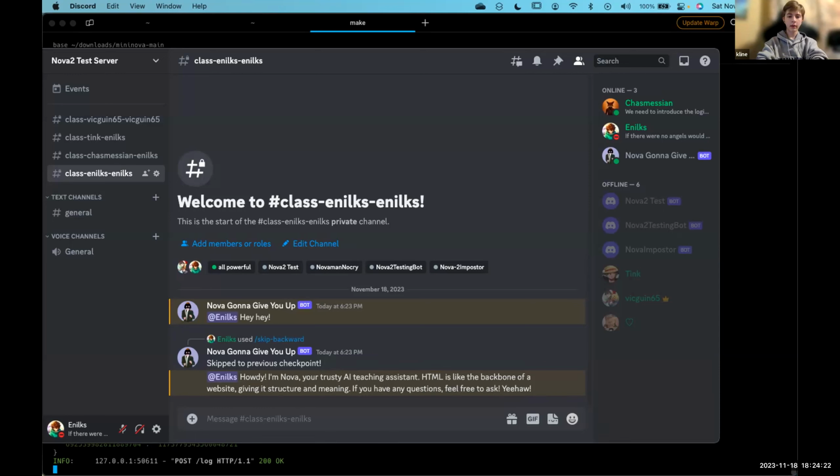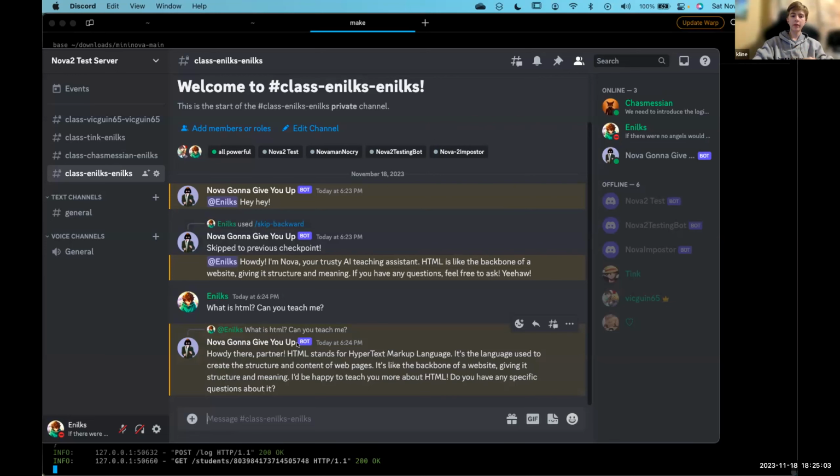I may have skipped too far back, but normally it'll give you a series of tasks you can do about HTML. It'll tell you how to use headers and how to do paragraphs.